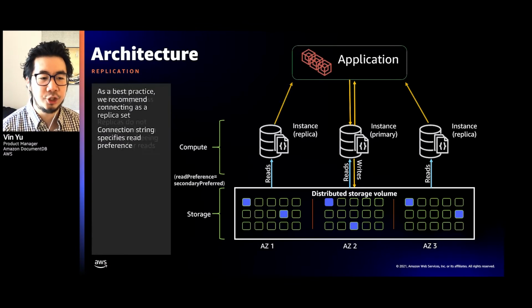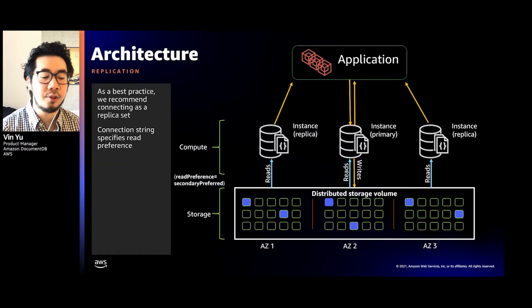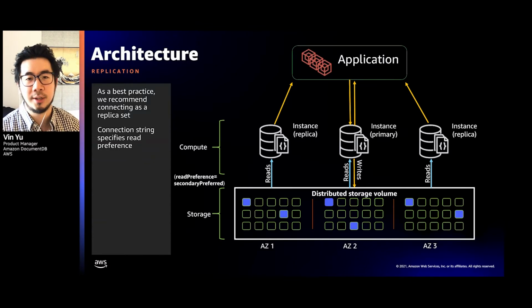And this is advantageous because it further enables you to set another parameter in your connection string known as read preference, and you could specify secondary preferred. And what this is going to do is push those read workloads to the replicas as opposed to having it on the primary, so that the primary can focus on writes.